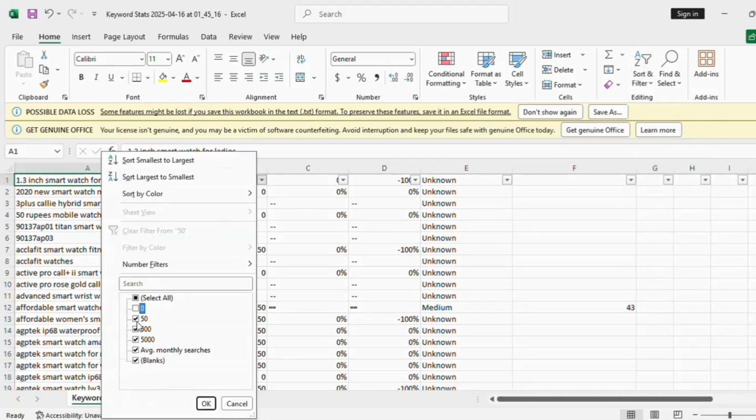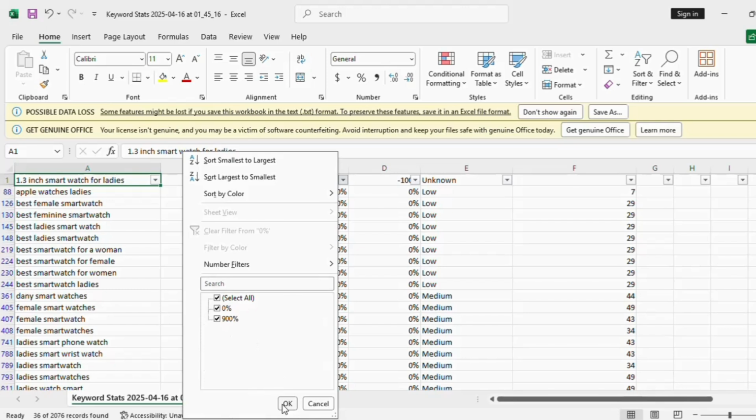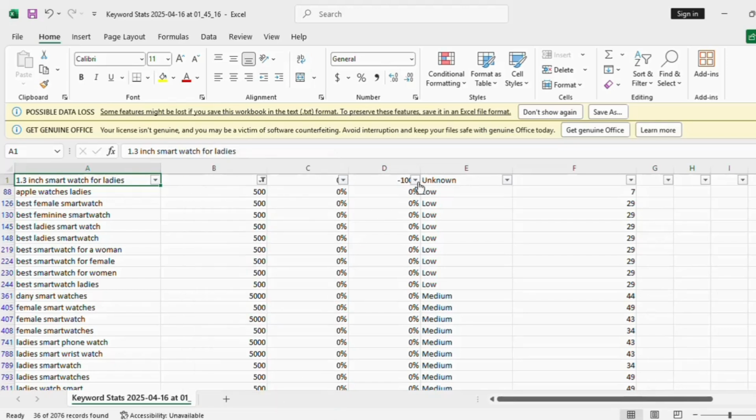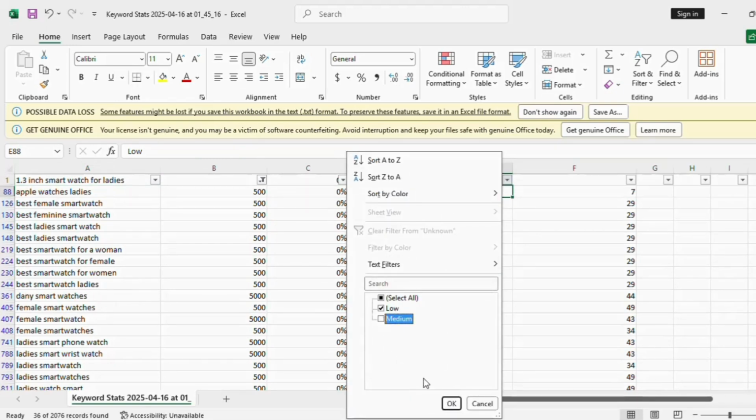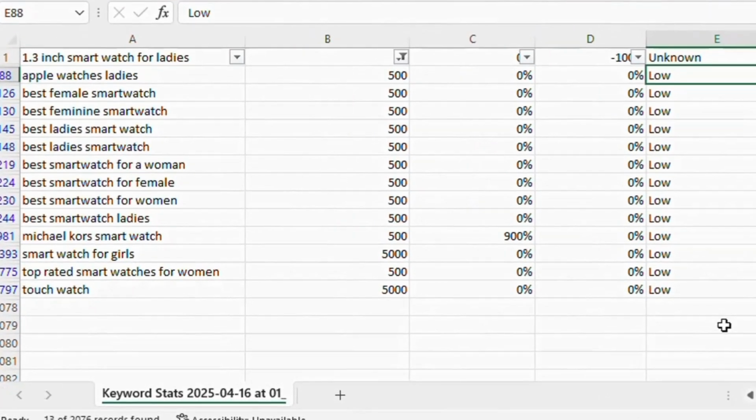First, I will just keep monthly searches of 5,500 or 500,000. Then the year to year change or month to month change will remain the same. Just remove minus figures and keep the plus figures like plus 90% or plus 900%. And next is competition. Competition, as we know, is very important for us. Always choose low competition keywords. Never choose high competition keywords.